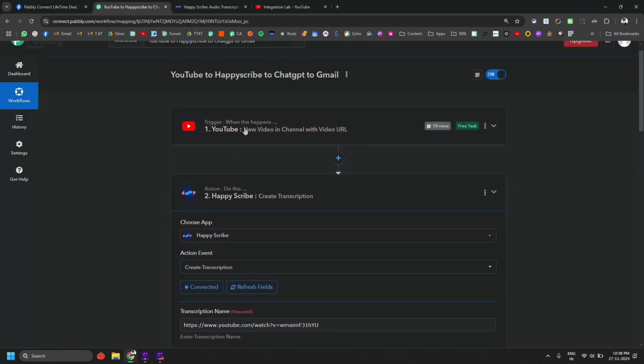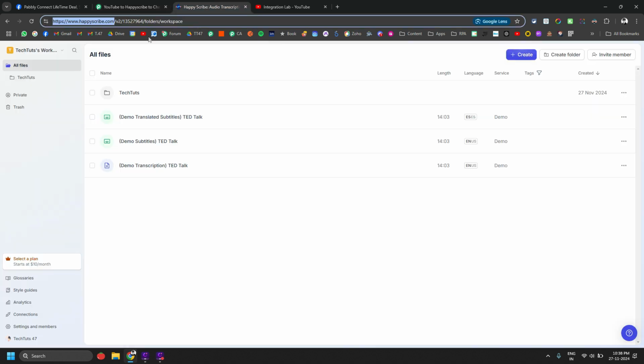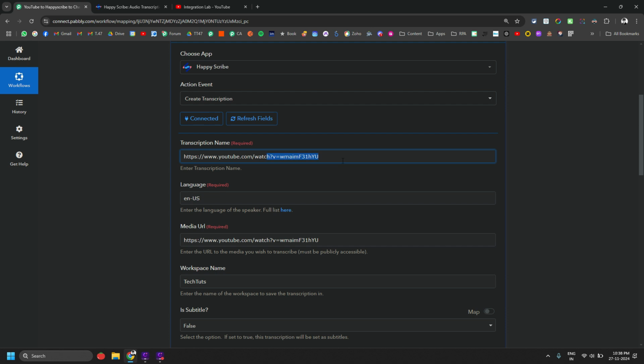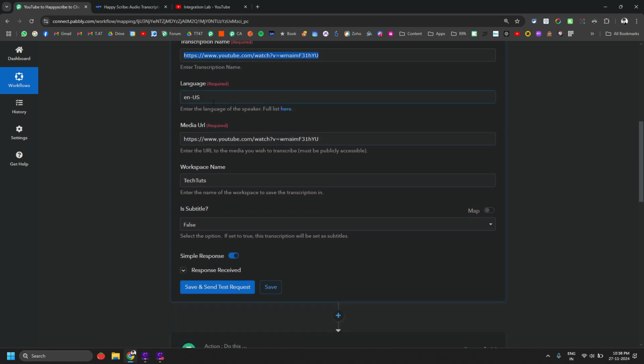Okay, so the second action will be Happyscribe to create transcription. Now why haven't I mapped it from here? Because I have a Happyscribe free plan, so I cannot use it to generate more than 10 minutes of transcription in a free plan, right? So that's why I have entered a URL which is less than 10 minutes long. Okay, then you need to enter the language here, right? I have entered English US, but because of my accent there will be some mistakes, but it will be around, I would say, 90% accurate, right?